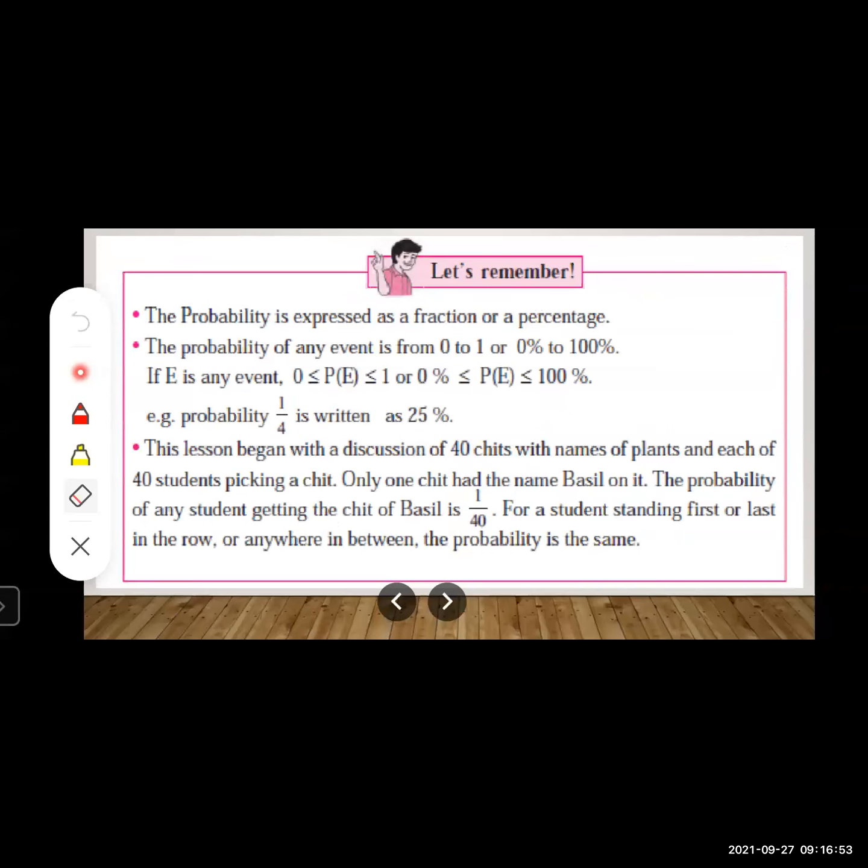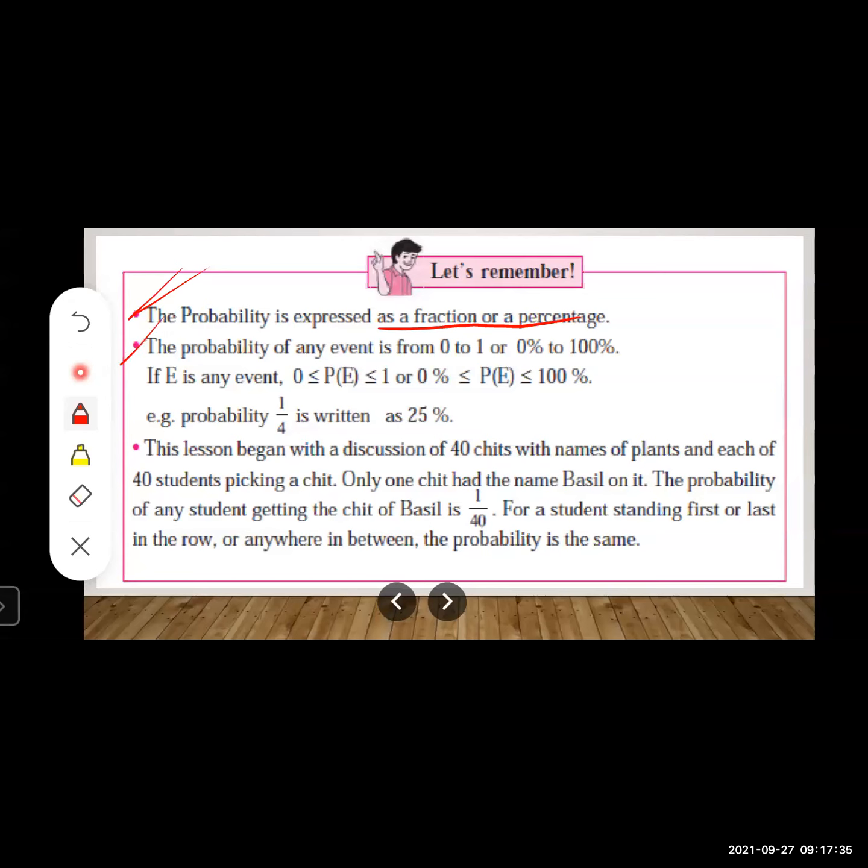Let's remember, the probability is expressed as a fraction or a percentage. See, in question number 1A, you have to write the proper option from the given options, right? It is an MCQ type of question. In such type of question, there may be a possibility of it being in the form of filling the blank or in the form of MCQs, right? The probability is expressed as a fraction or a percentage.